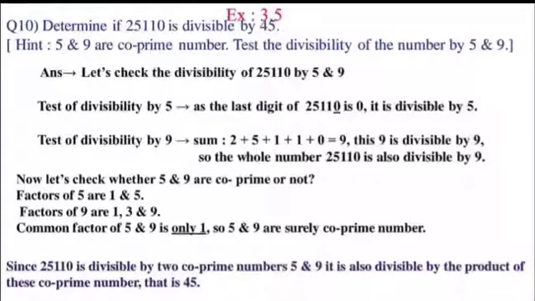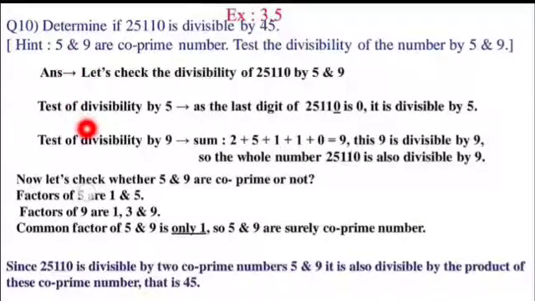Now number 10. You have to determine whether this given number is divisible by 45 or not. For this we have one hint. 5 9s are 45, correct? Now if you can prove that this 5 and 9 are co-prime, then the product of these co-prime numbers divides the given number. So let us first of all find out whether 5 and 9 are co-prime or not.